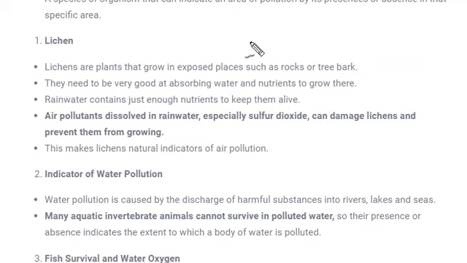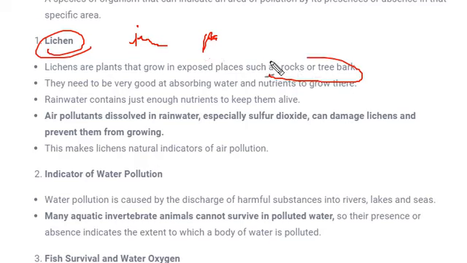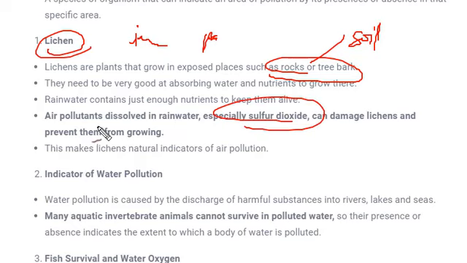If you remember, we have studied the growth of plants starting from some area like a rock area. Lichens were the first, or you can say the initial type of plant which can grow even on rocks or trees, and they help in the process of soil formation. We have studied this. These lichens are not able to grow when sulfur dioxide gets dissolved into the air and falls down in the form of rainfall on these rocks and tree bark. So the absence of lichen can tell you that the area is affected by air pollution.